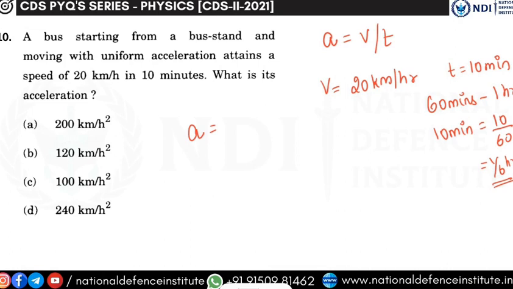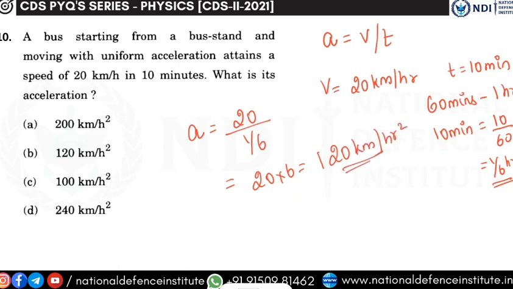So, keep it as fraction itself. Velocity is 20 divided by 1 by 6, denominator of the denominator goes to the numerator, right? This will go up, 20 into 6, 2 6 are 12, 120 kilometer per hour square. So, the answer is 120 kilometer per hour square.